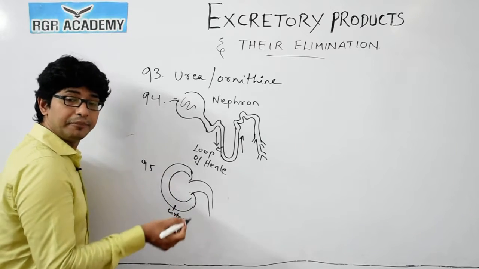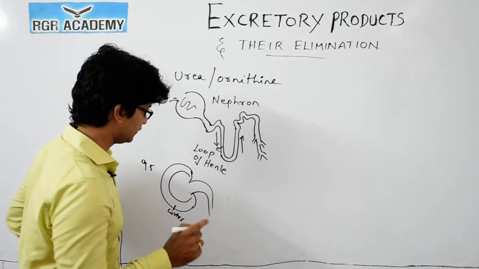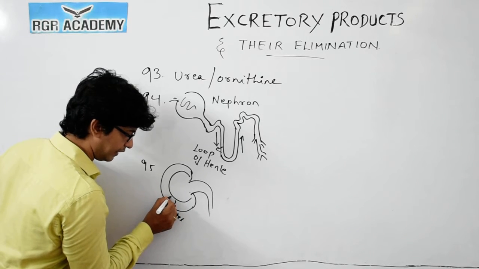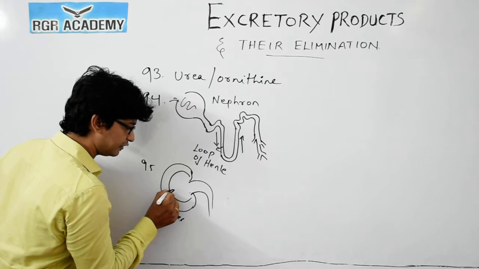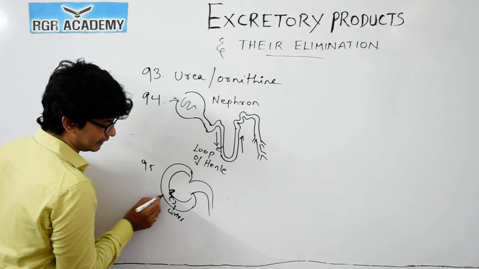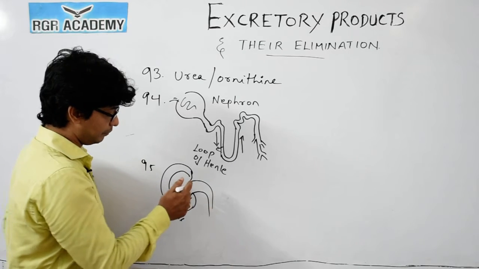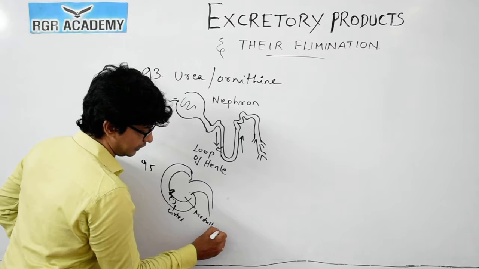But in both types of nephrons, juxtamedullary and cortical, you could see the Bowman's capsule present outside, and then the difference is that sometimes the loop of Henle is grooved deeply inside, and sometimes it may not be deeply seated inside the medullary region. This part is the medullary part of the kidney.